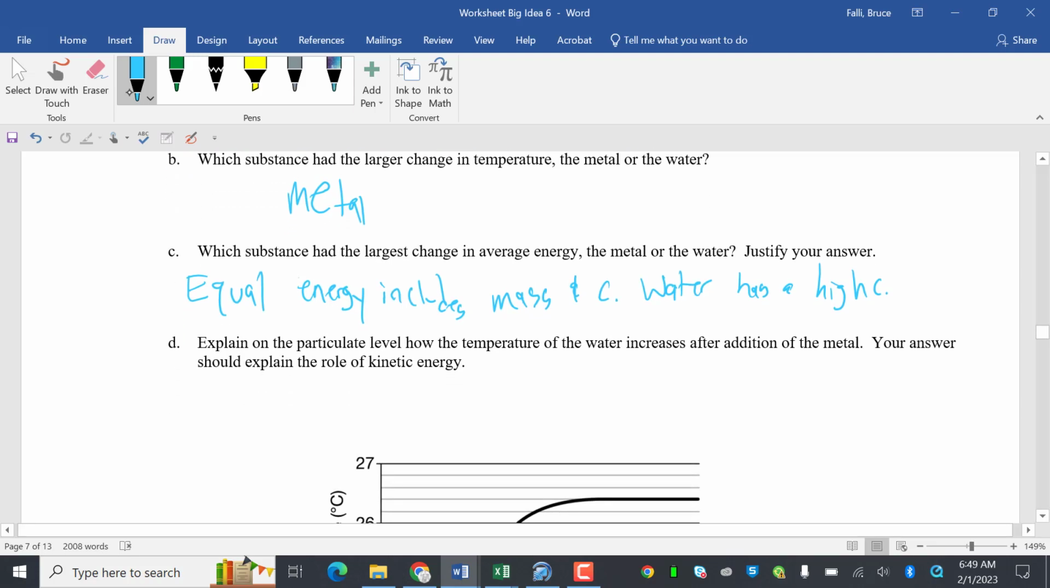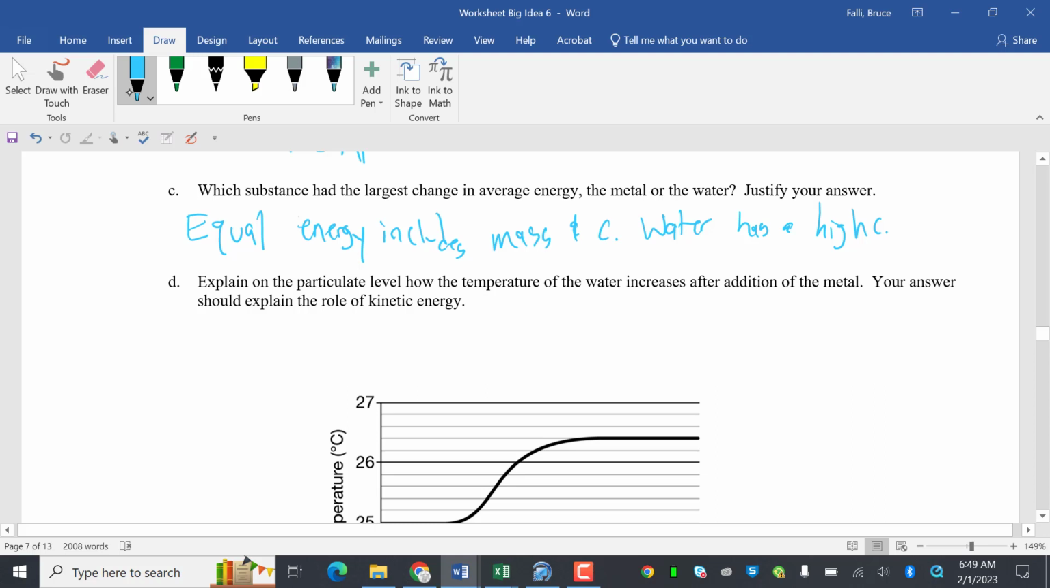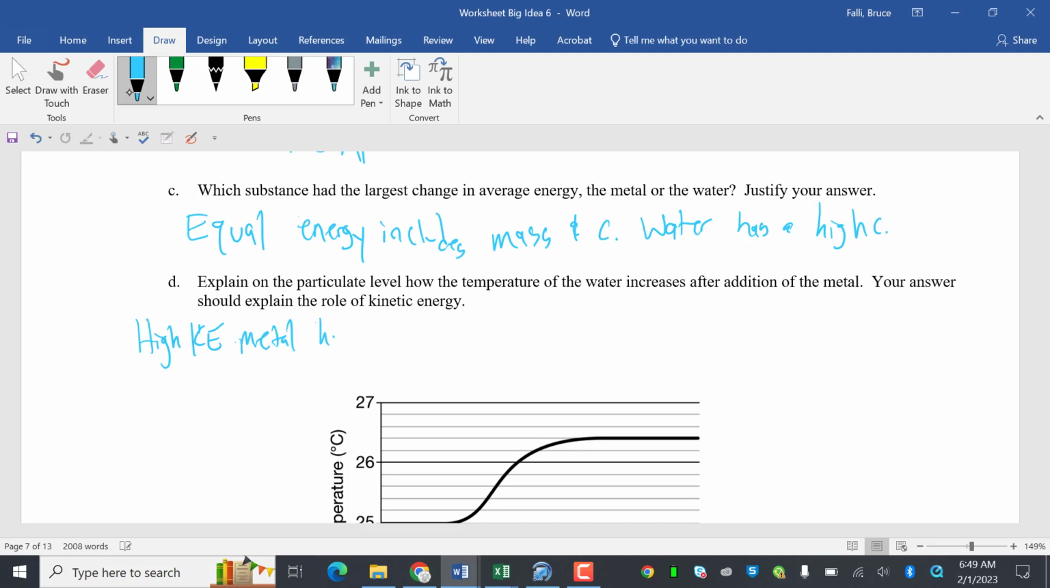Explain at particle level how the temperature of the water increases after the addition of the metal. You're going to explain the role of kinetic energy. So kinetic energy is the energy of motion. So the high kinetic energy metal hits and gives energy to the lower energy water. H2O goes up in energy, metal goes down.